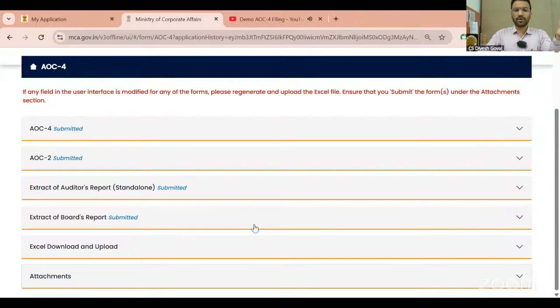After uploading the documents, you have to proceed for the filing of the form. Once you click on proceed, your form will be moved to the next part. So this is the complete process of preparation and filing of the AOC for offline mode. If I go to the online mode, it is exactly a replica of the incorporation process. Everything is online. First, you will prepare the complete AOC-4, then you will move to the other.